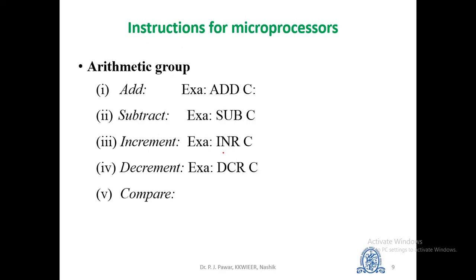The next one is decrement. This instruction subtracts 1 from the content of the specified location. So if I write DCR C, that will decrement the content of register C by 1. And finally, the instruction is compare. This instruction indicates whether the content of a specified register is greater than, less than, or equal to the content of a specified memory location. The result appears in the status register as a flag.